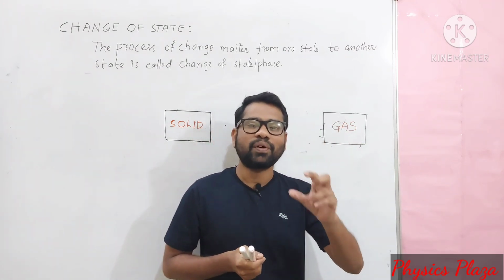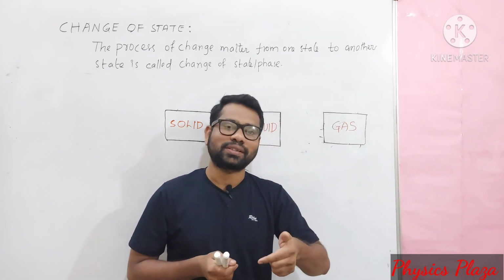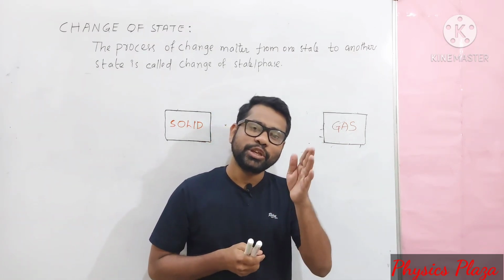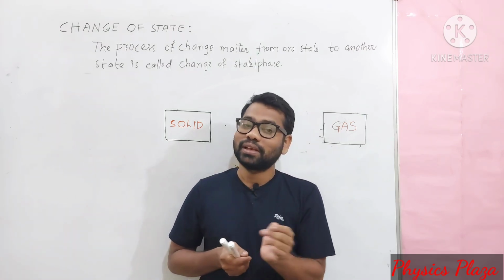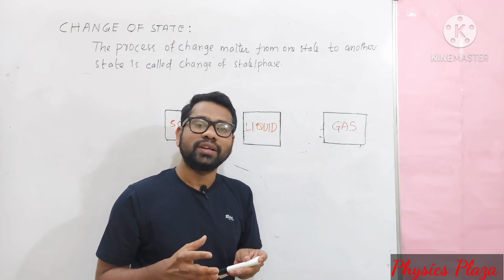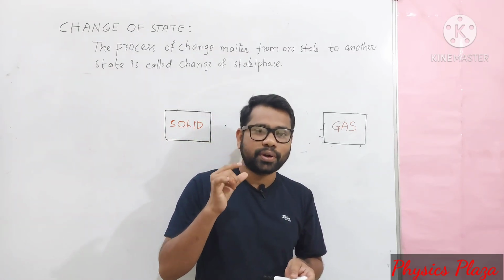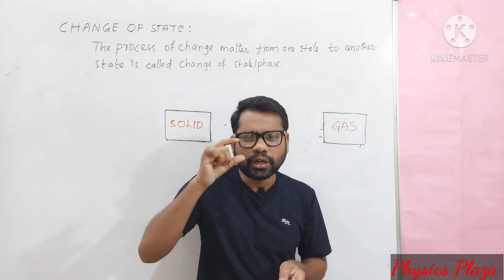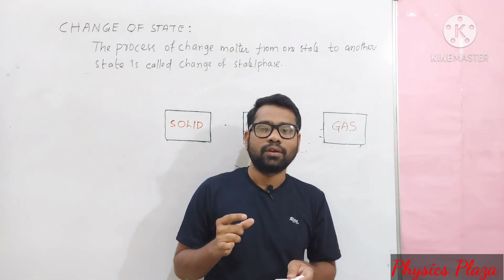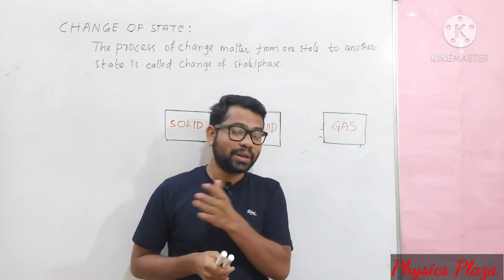Next, we discuss the very important one, specific heat capacity. Children, when we define thermal capacity or heat capacity per unit mass, that is what we call specific heat capacity. In another way, how can we define it?